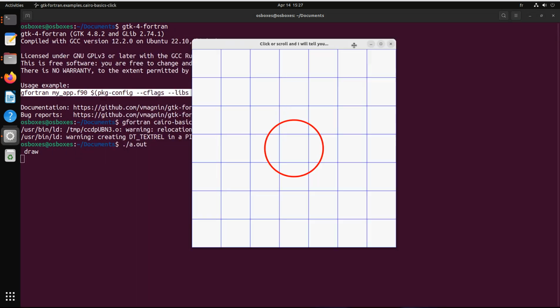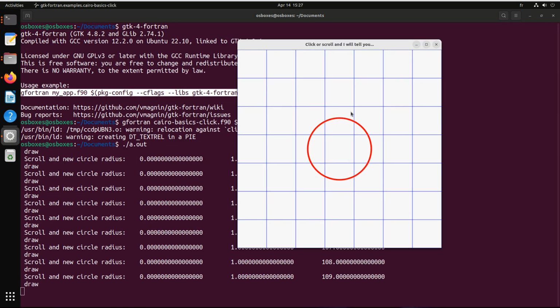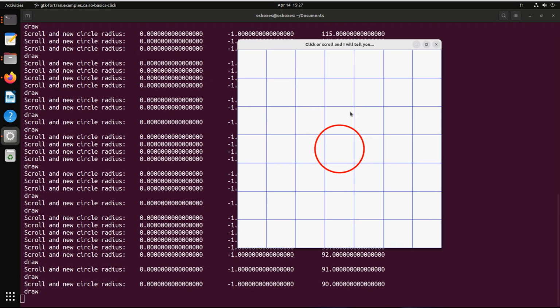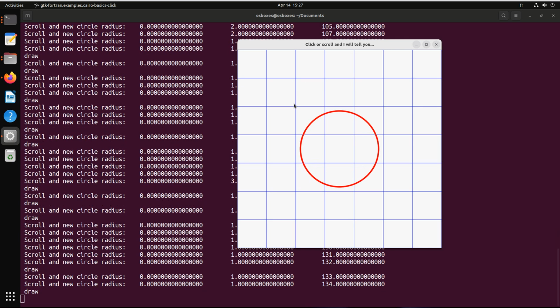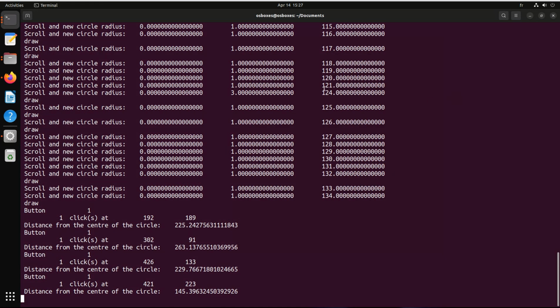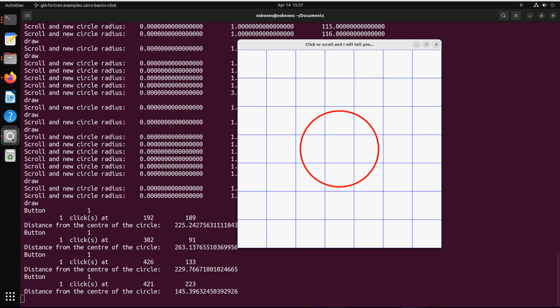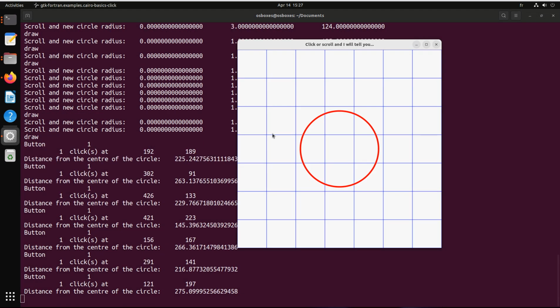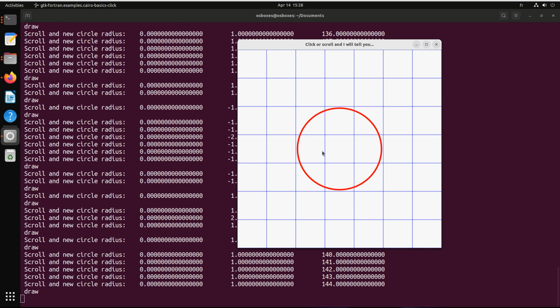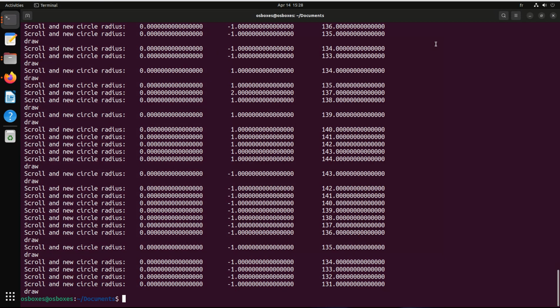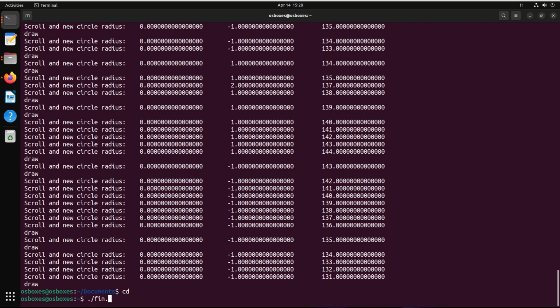So this is an example where you can use the mouse wheel to change the diameter of a circle. You can click in the window and see in the terminal the coordinates of the click. And let's quit. So this is the end of the tutorial. Thanks for listening.